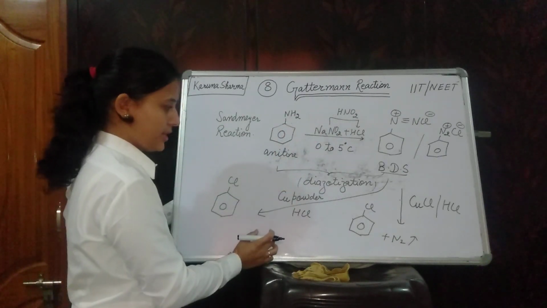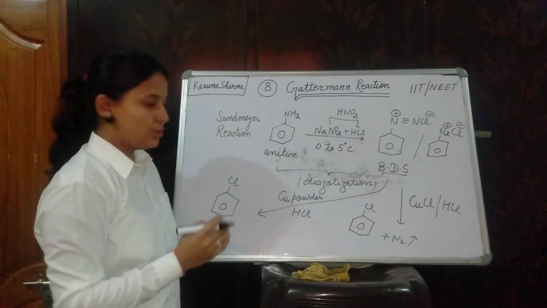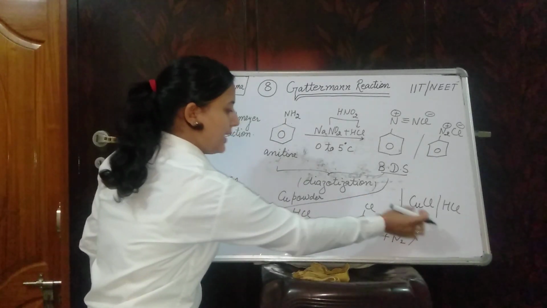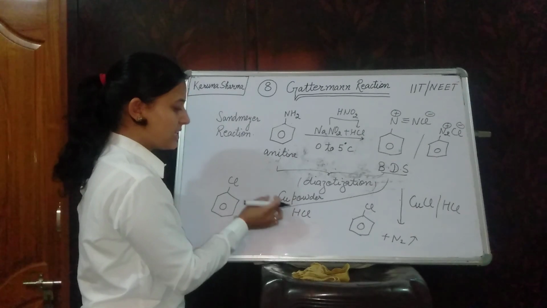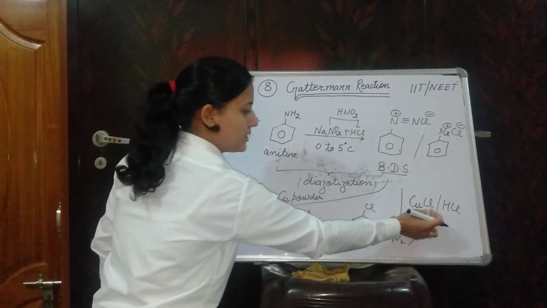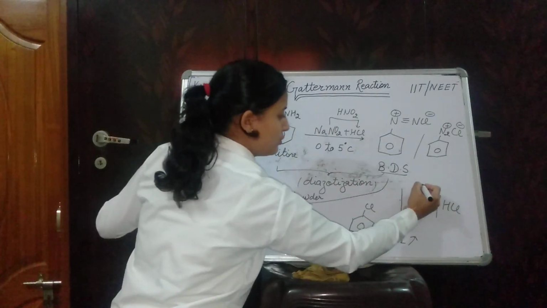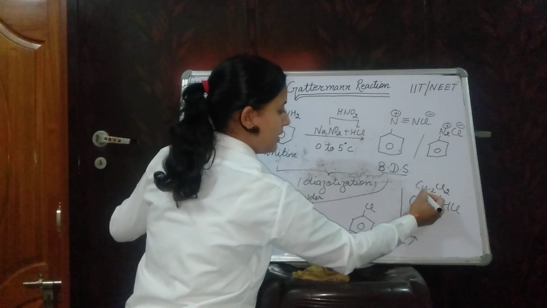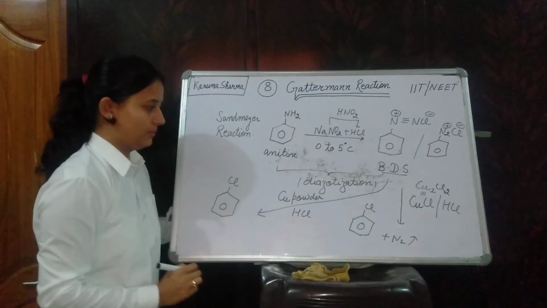Therefore, you should be careful about the reagents. If the examiner is asking CuCl and HCl, that means cuprous chloride. In place of CuCl, it may also be given as Cu2Cl2. These both are the same molecule.